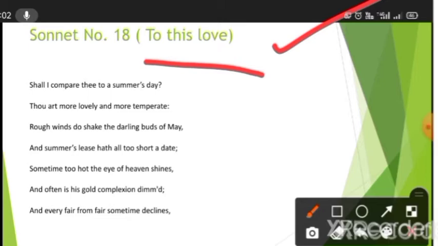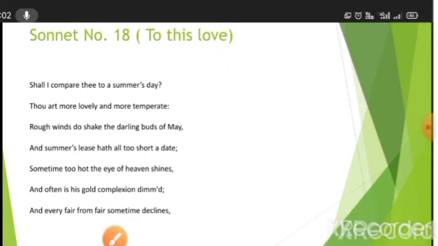All these sonnets have common themes of love, beauty, time, jealousy, mortality and infidelity. Sonnet number 18, when we read it, is essentially a love poem. But yes, just try to note it.